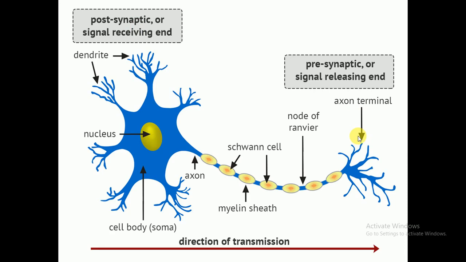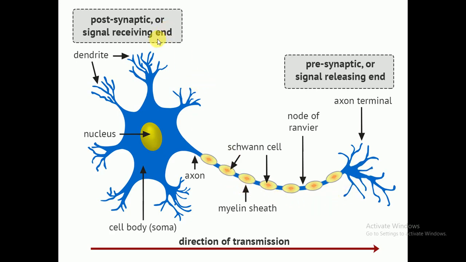You will have to clear your basic concepts about dendrites, what are axons, what are cell bodies, what is the nervous system, what is the nucleus, what are Schwann cells. All these things are part of physiology. Now the postsynaptic end is the place where the signals or messages that are generated come across, especially in this direction.